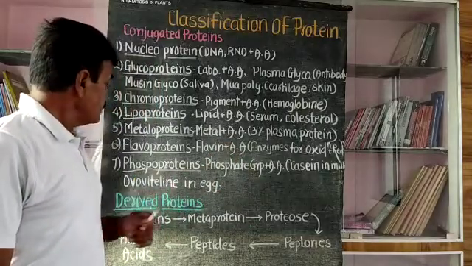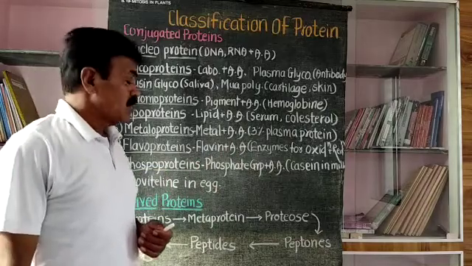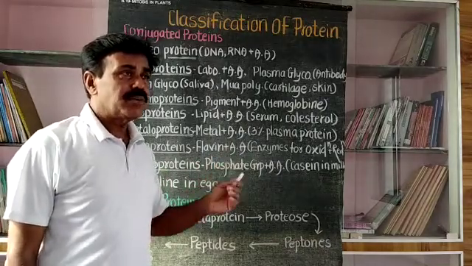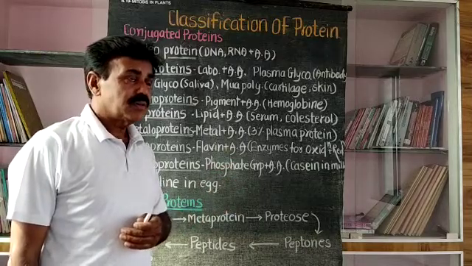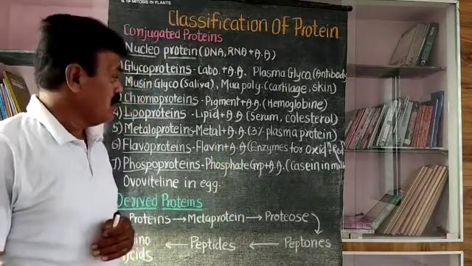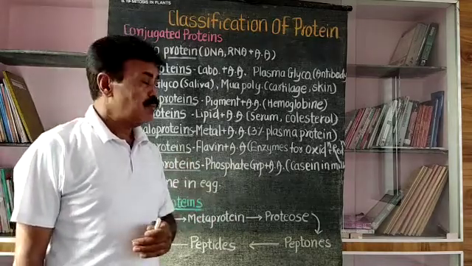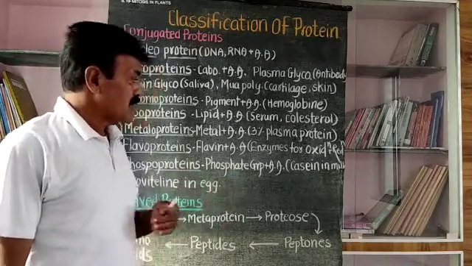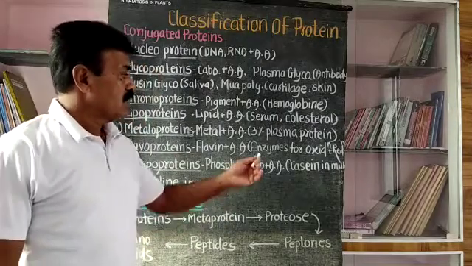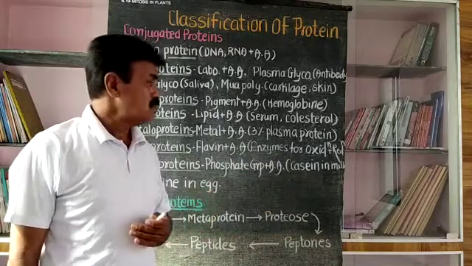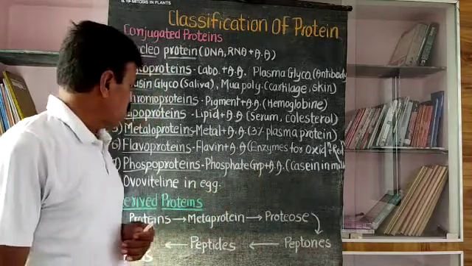Then next is the phosphoproteins. Phosphoprotein, the name again itself suggests, is an amino acid along with some phosphate. At that time it is simply called a phosphoprotein. That means a phosphate with an amino acid is called phosphoprotein. The good example is casein in milk. In milk, the casein protein is present, a good example of phosphoprotein.